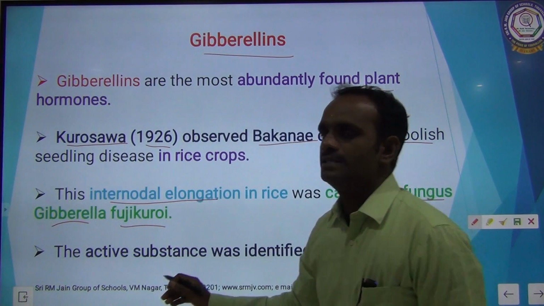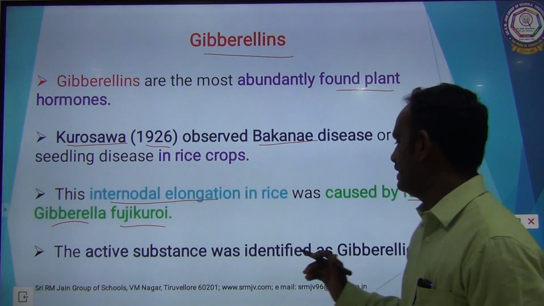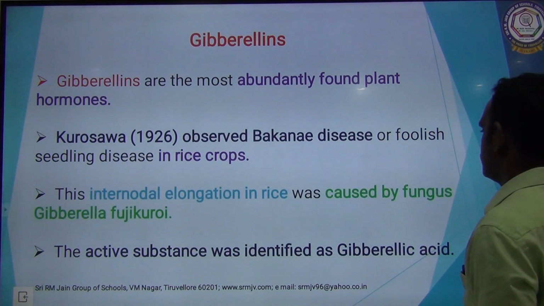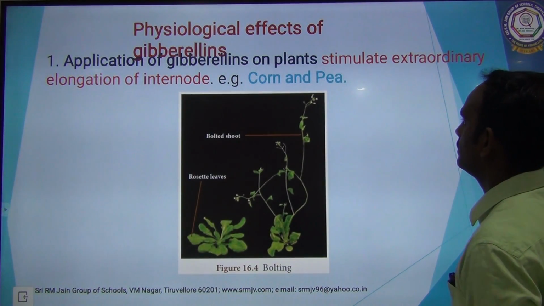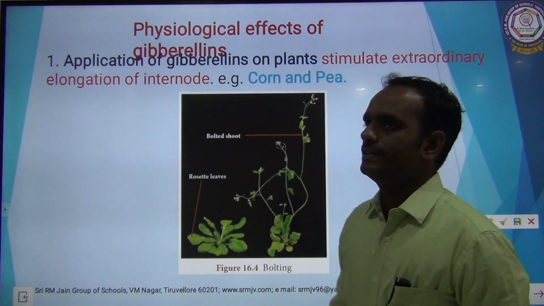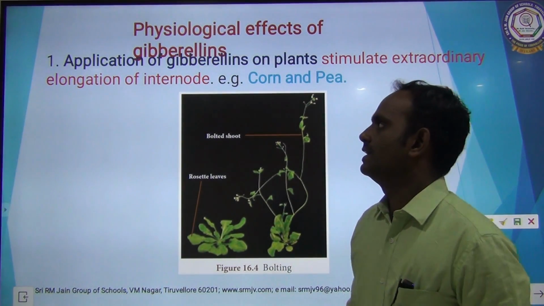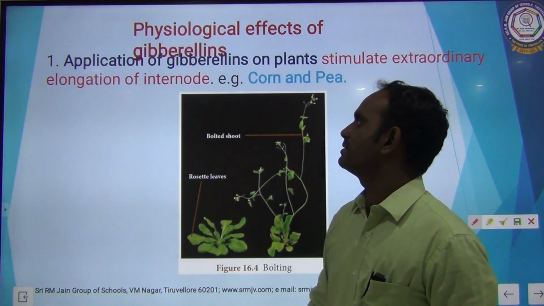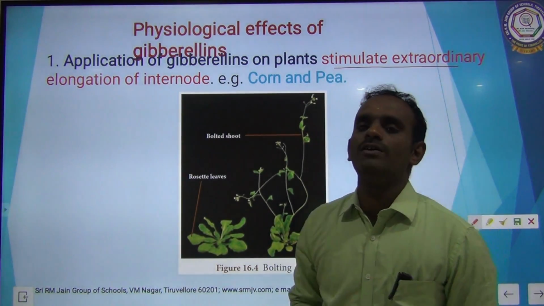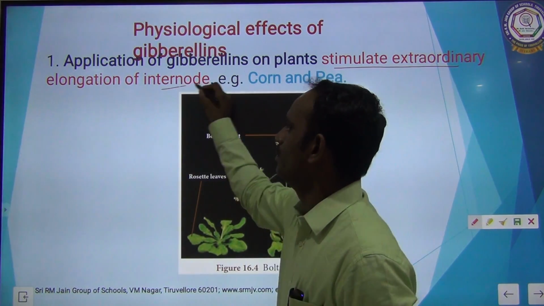The active substance which is present was identified as gibberellic acid. Physiological effects of gibberellins. Applications of gibberellins on plants stimulate the extraordinary elongation of internode.